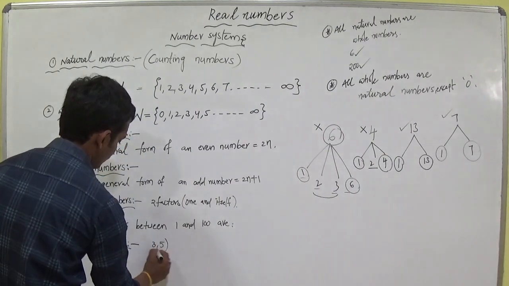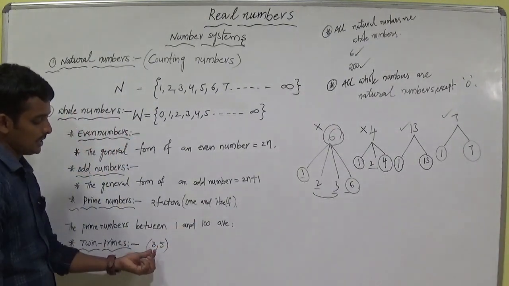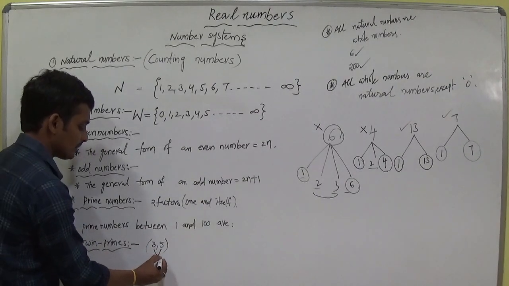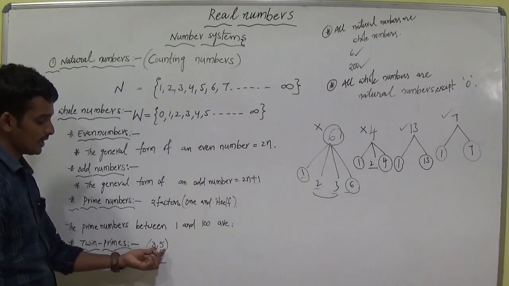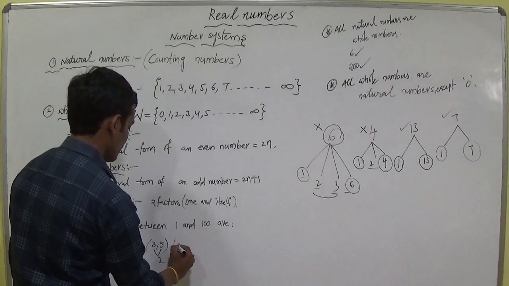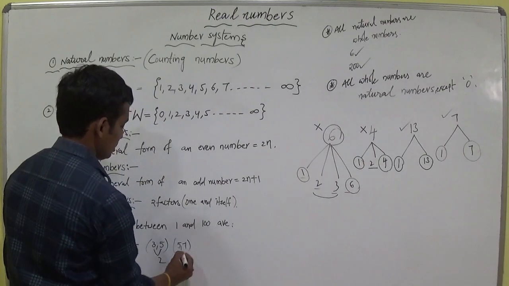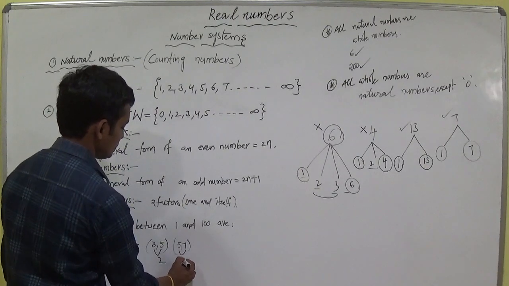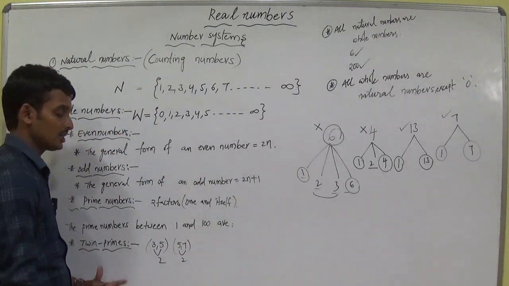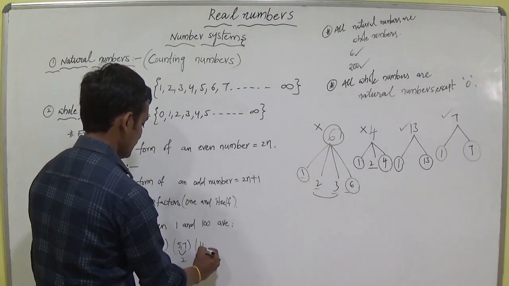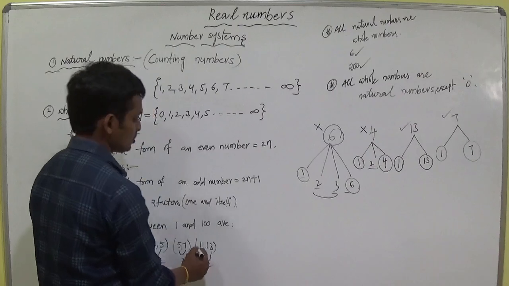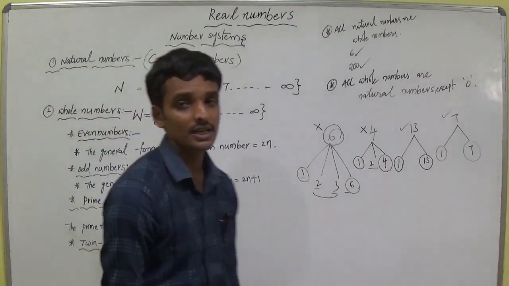I am writing 3, 5. Observe 3, 5. 3 is a prime number, 5 is also a prime number. The difference between these two prime numbers is 2. So we call 3, 5 twin primes. The same way, 5, 7. The difference between 5, 7 is 2. So the 5, 7 is also called a twin prime. The same way, 11 and 13. The difference between the two prime numbers is 2. So 11, 13 are also called twin primes.